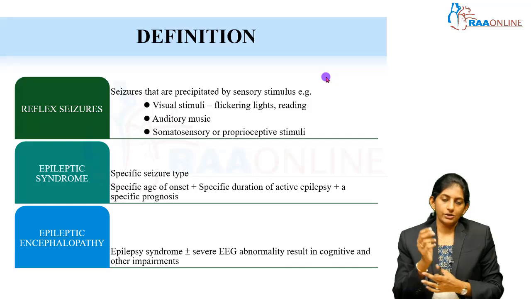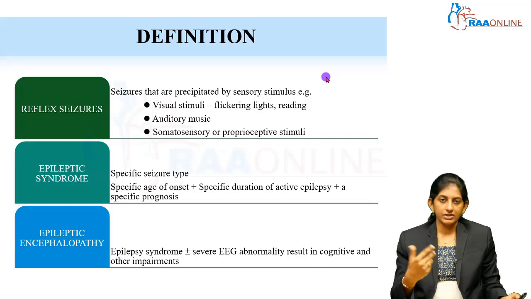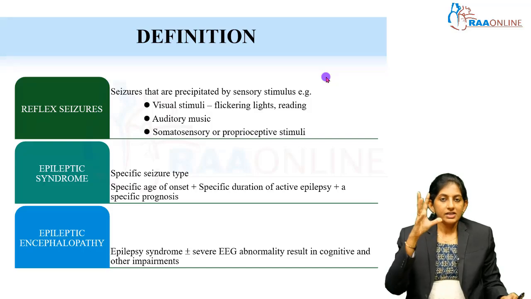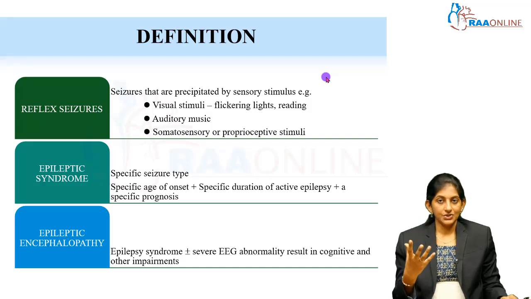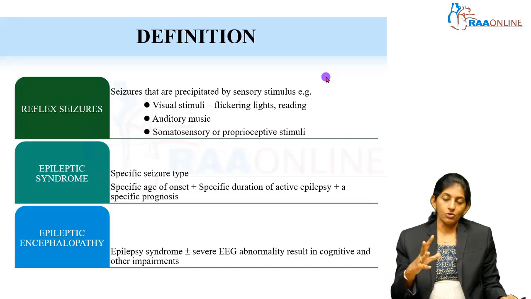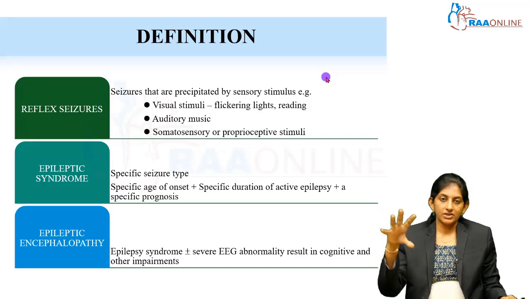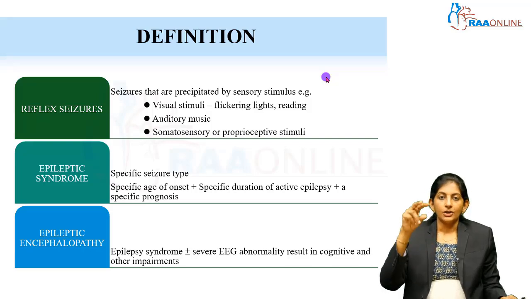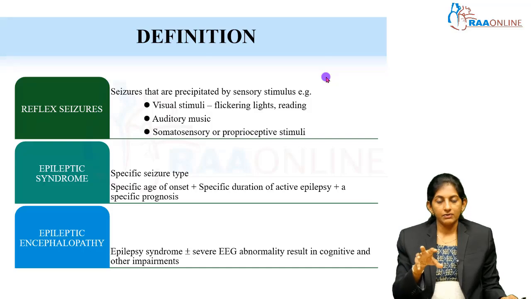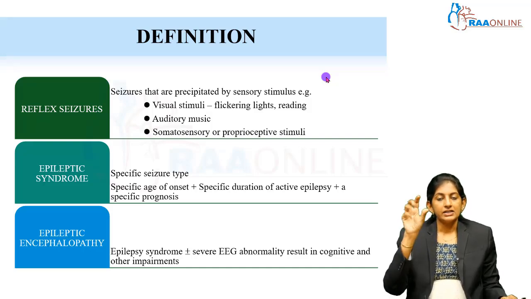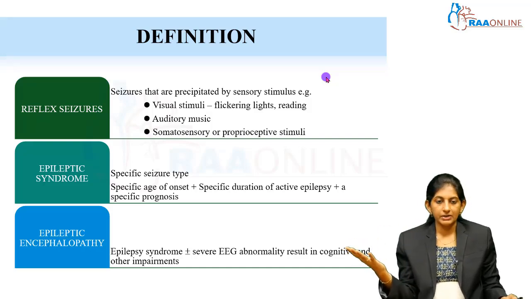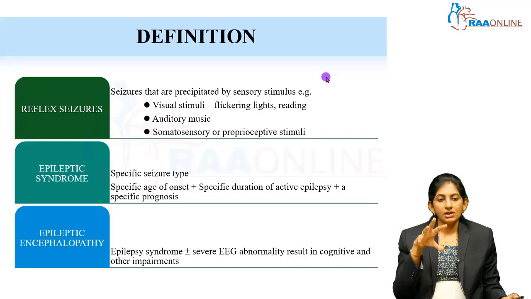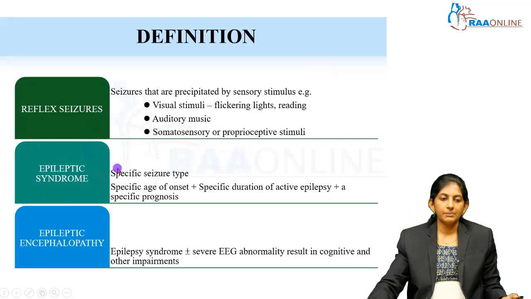So, what is an epileptic syndrome? Say for example, we take West syndrome. West syndrome is a specific epilepsy where the children will have specific seizures. They will have these epileptic spasms, right? They can have flexor, they can have extensor spasms, but spasms are specific for West syndrome. So, they are a specific seizure type. There is a specific age of onset; it happens in the infantile period. The specific duration: for West syndrome, we say mostly it is going to be a prolonged duration of epilepsy. You know about the prognosis. So, when you know all these, it fits into the definition of an epileptic syndrome.